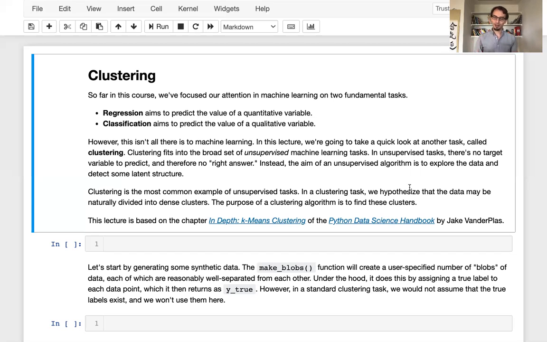When we do unsupervised tasks, including clustering, we just aim to explore the data and find some kind of latent structure or pattern that might exist within the data. Now, the most common example of unsupervised task is clustering. When we do clustering tasks, we hypothesize that the data might naturally be divided into dense clusters, so little chunks of data in the data space. And the purpose of a clustering algorithm is to identify these clusters. So let's go ahead and try this.